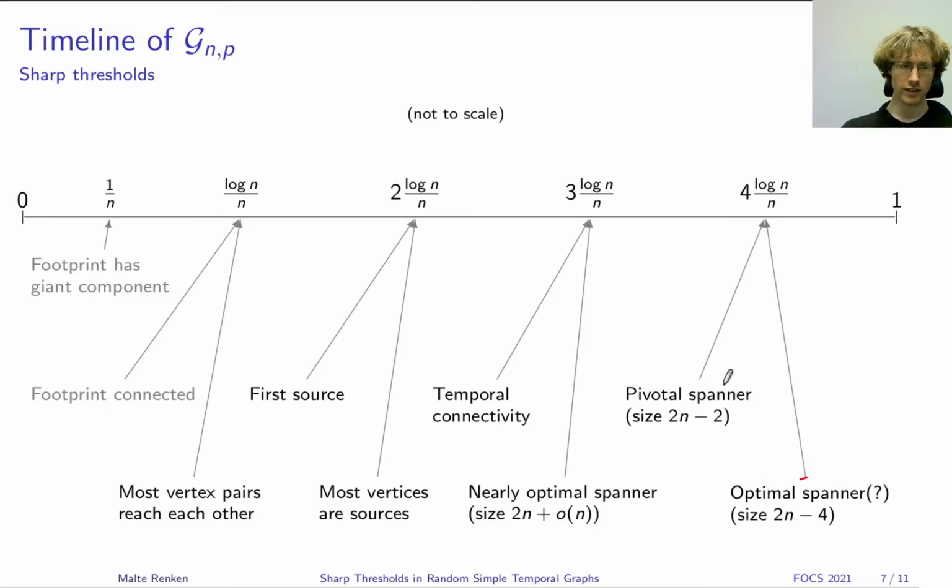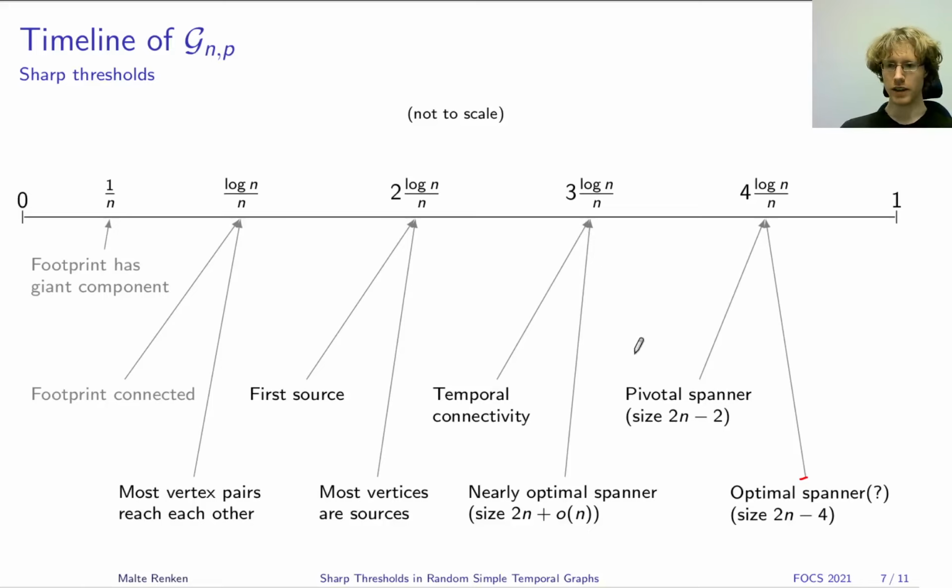So all of these events I've drawn here, except of course for the conjectured one, we prove to be sharp thresholds, which means that the probability that these events happen more than an epsilon factor away from the point in time I've drawn them at vanishes as the size of the graph increases.